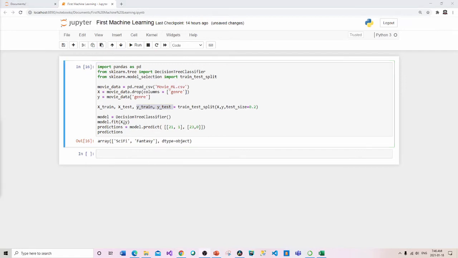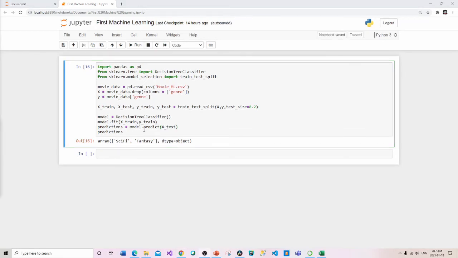So we need to go down here and modify this one because at this point we're training. So we want to train this one and then again train this one. Okay, so your fit should be modified. And now we need to change this because we're not going to explicitly tell it the 2 that we want. What we want is the entire set. So this one is going to be our X. Sorry, I got to get rid of the actual bracket. So this is going to be X underscore test. Okay.